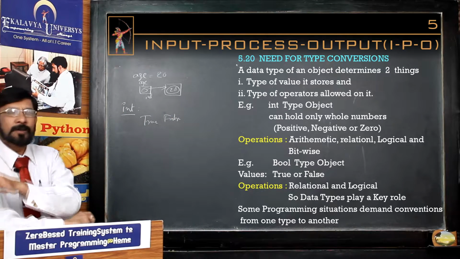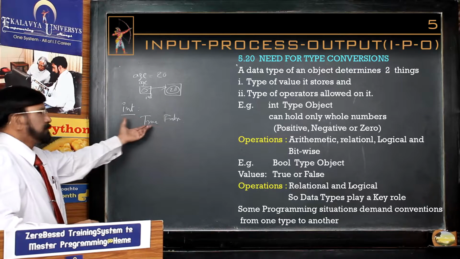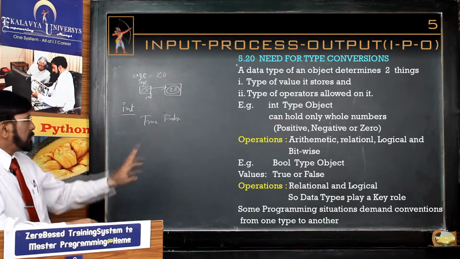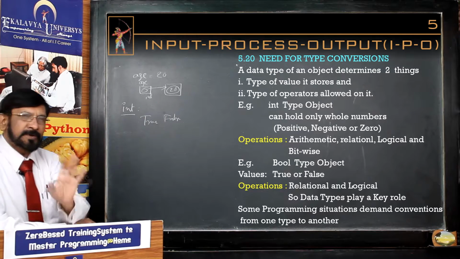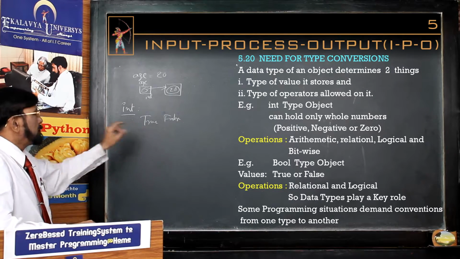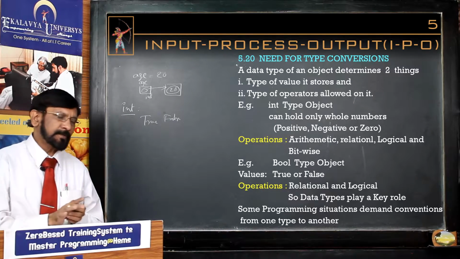On that, only logical operations can be performed. You cannot perform other arithmetic or relational operations on that. You can perform relational and logical operations on both. So, this core point you must remember.